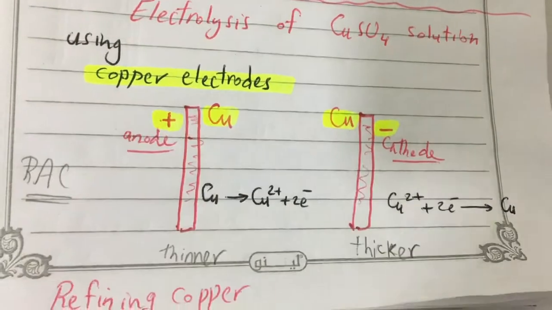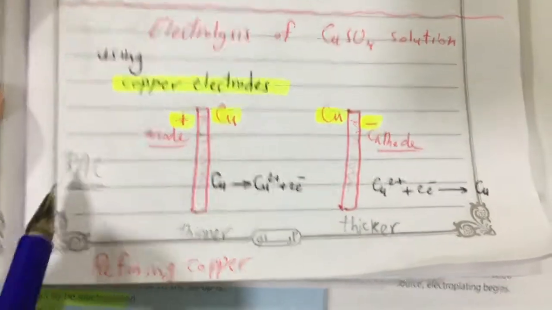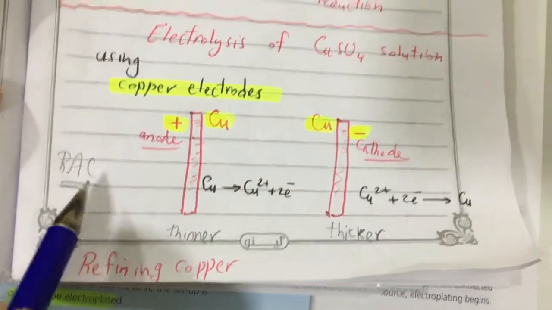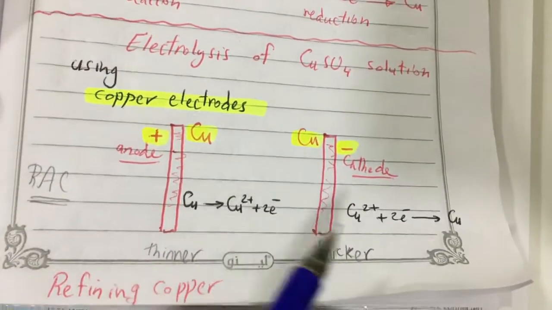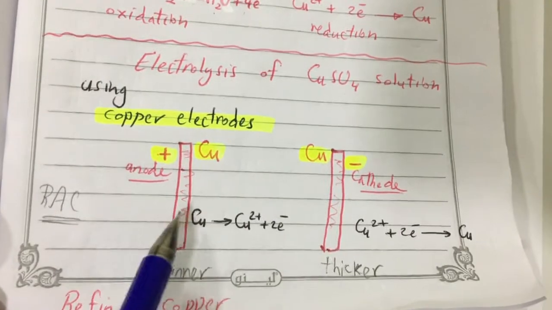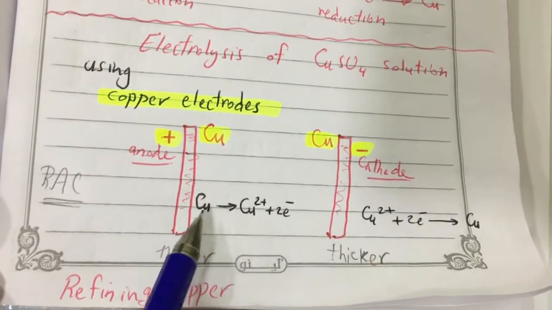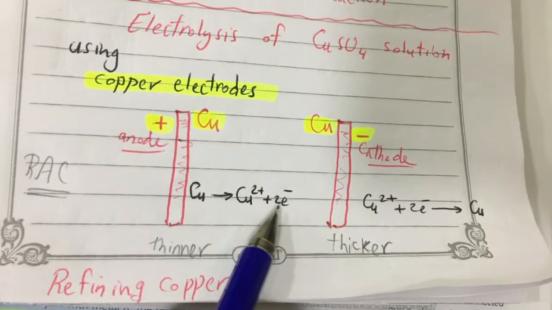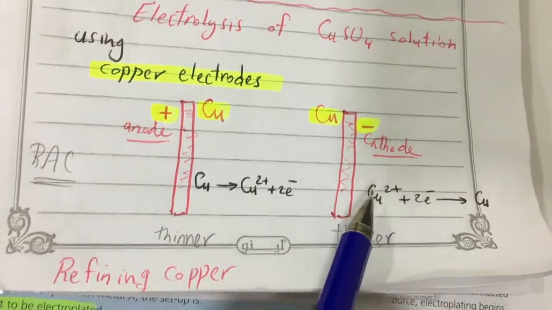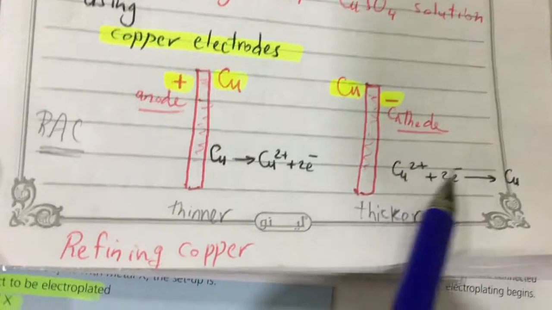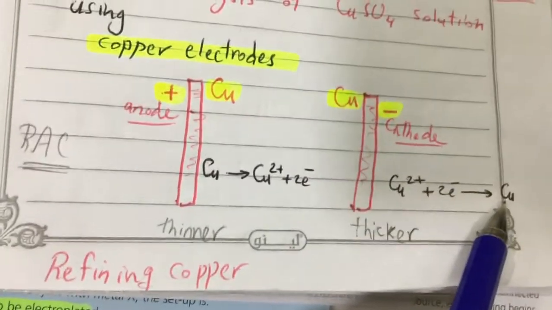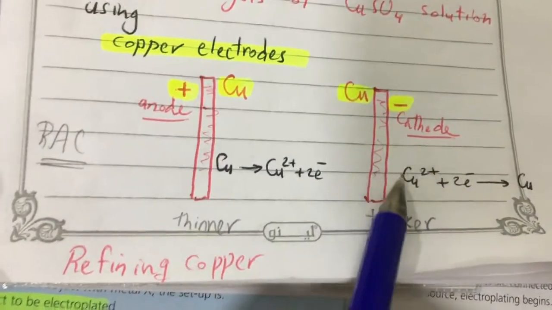Copper here loses electrons. As we said before, RAC means reduction at cathode. So at the cathode you have reduction, at the anode you have oxidation. So at the anode here, copper will be oxidized, will change to be positive ion and the electrons. But at the cathode, copper ions in the solution will gain electrons and change to be neutral copper. So copper will deposit on the cathode.